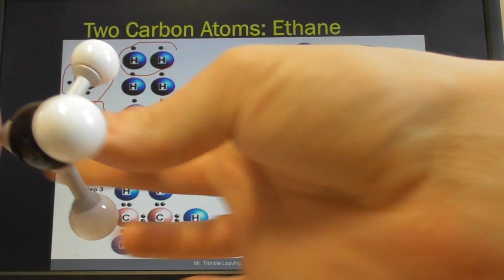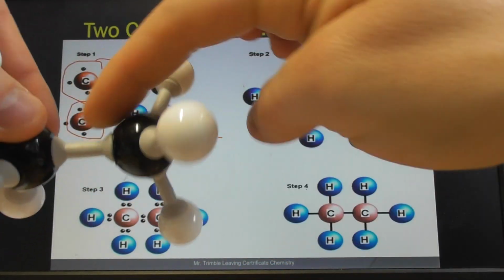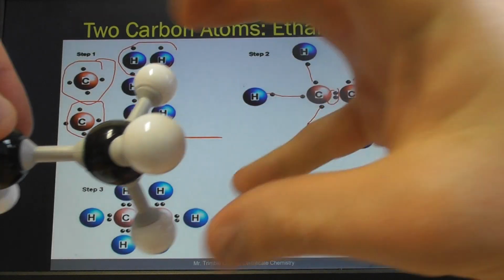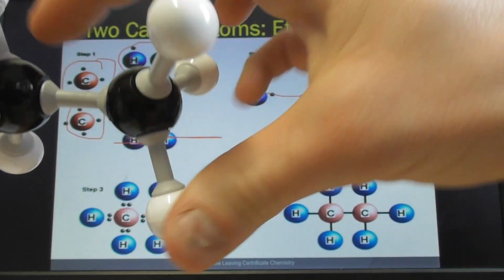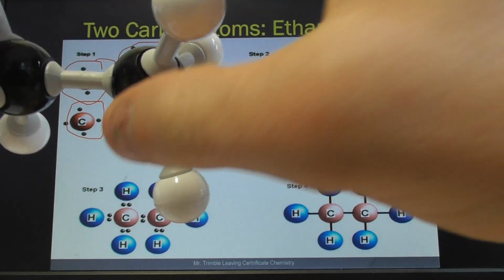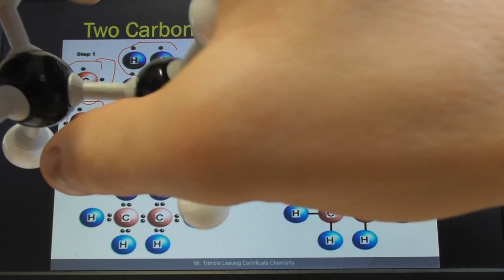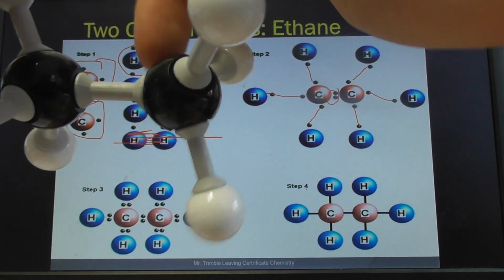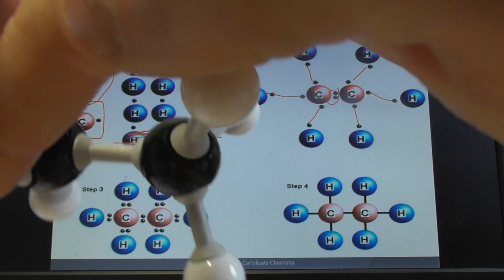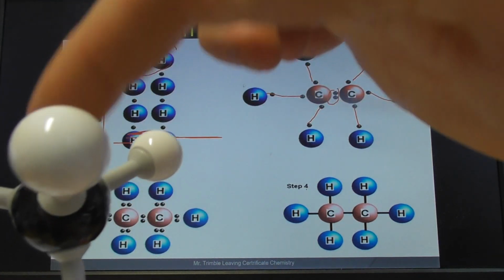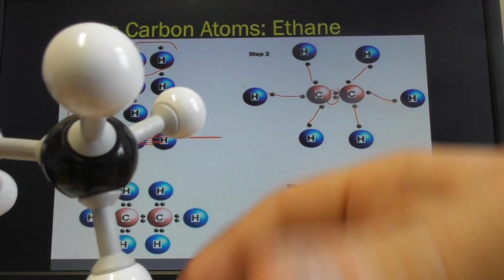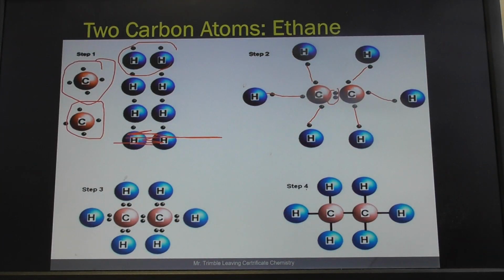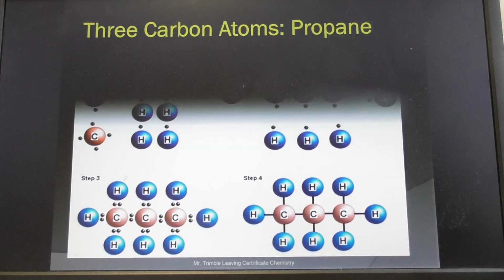I mean, if you just took this carbon, it has 1, 2, 3, 4. And then if you take that carbon away, this carbon, 1, 2, 3, 4. Just because that bond is to another carbon doesn't take away from the fact that this carbon is around this atom. So it's 1, 2, 3, 4. And likewise here, 1, 2, 3, 4. All the way around, 1, 2, 3, 4. So you should always think about that when you're drawing them, that they are 3D.